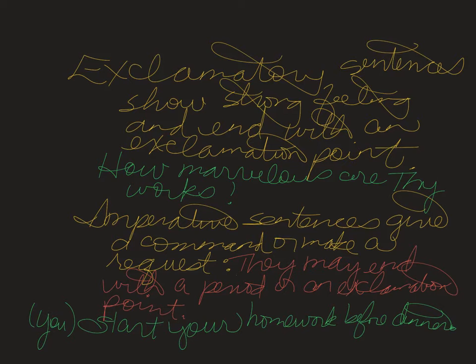All right, final type of sentence, imperative sentence. Imperative sentences give a command or make a request. Remember, this type of sentence, an imperative sentence, giving a command or making a request, may end with 2 different types of marks. Imperative sentences may end with a period or an exclamation point, depending on the content of the sentence.